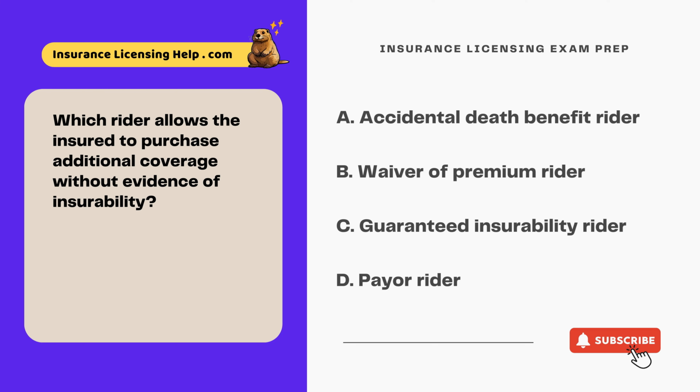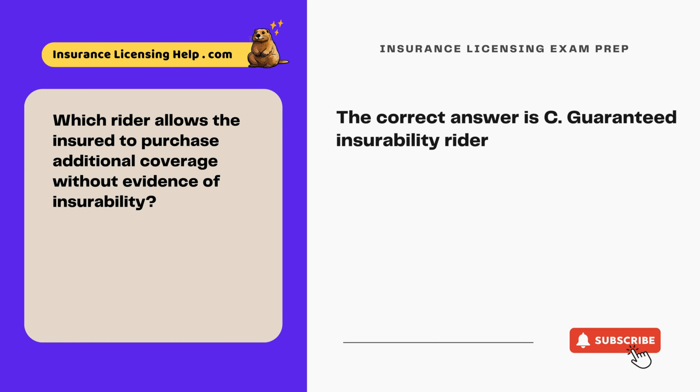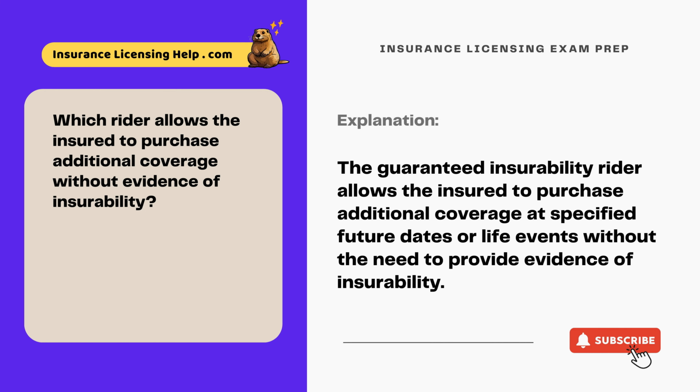Which rider allows the insured to purchase additional coverage without evidence of insurability? A. Accidental death benefit rider. B. Waiver of premium rider. C. Guaranteed insurability rider. D. Payor rider. The correct answer is C. Guaranteed insurability rider. The guaranteed insurability rider allows the insured to purchase additional coverage at specified future dates or life events without the need to provide evidence of insurability.